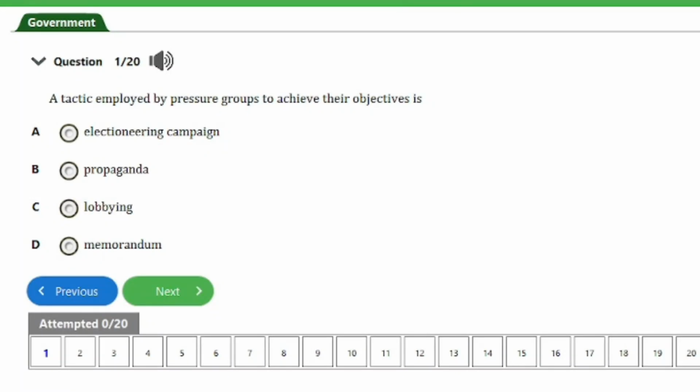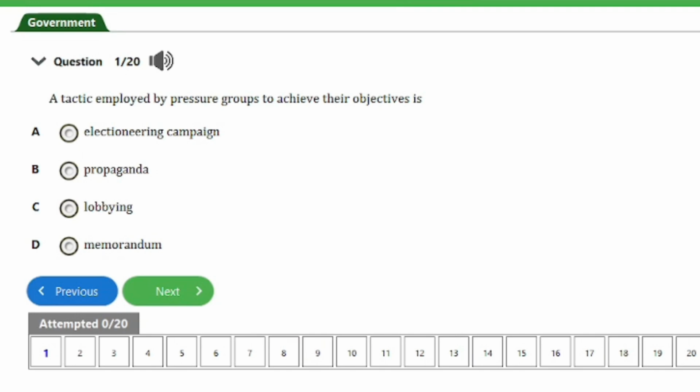In today's video on our JAMB Government Exam Revision Series, we have here these 20 JAMB repeated questions to answer on the topic pressure groups. So ensure to stay till the end of this video as this is a very important one. We're going to start with the first question here.